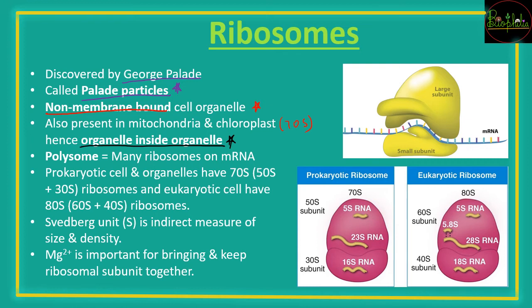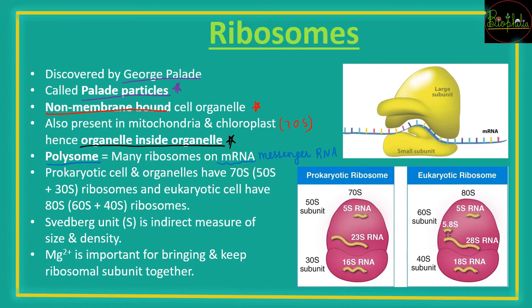Now another point here is about the polysome. Polysome, that is, poly is many. So many ribosomes which are connected onto an mRNA. mRNA is the messenger RNA. So when many ribosomes attach onto the messenger RNA, then it is called a polysome. If you consider the prokaryotic cell, that is the primitive cell, they are going to have 70S ribosomes. Now 70S and 80S names keep coming up. What is it? It is a kind of size denotation.